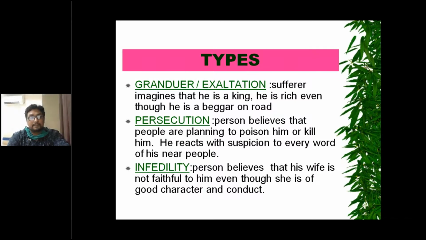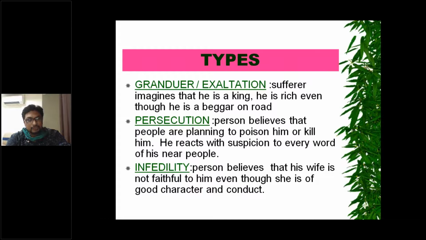Number one is delusions of grandeur or exaltation. Here, the person imagines that he is a king and a rich person even though he is a beggar on the road. So actually the person is a beggar, but he imagines that he is a king of the world. Such a nature is known as delusions of grandeur or exaltation.